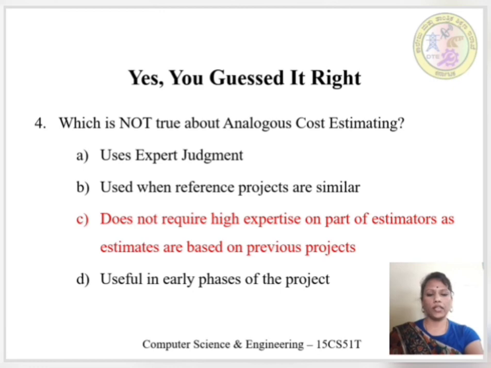Hence, option C is the correct answer. That is, does not require high expertise on part of estimators, as here the estimates are based on previous projects.